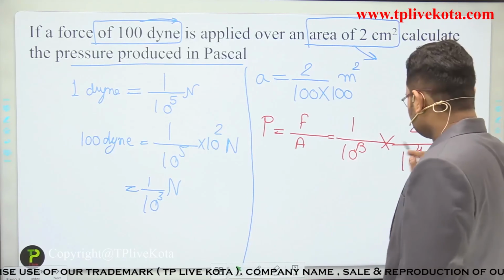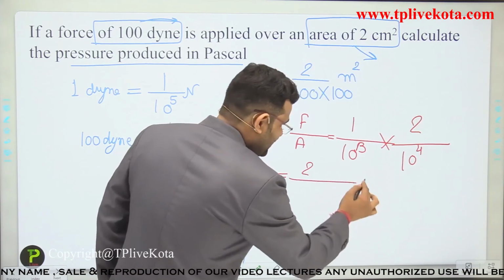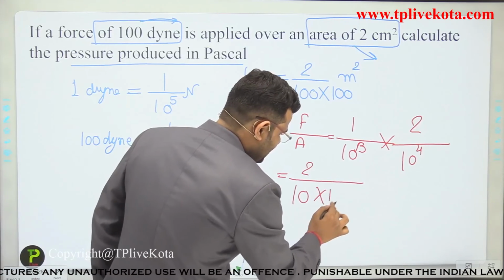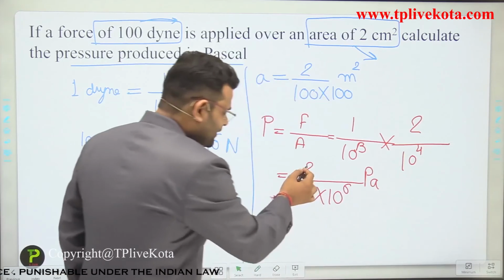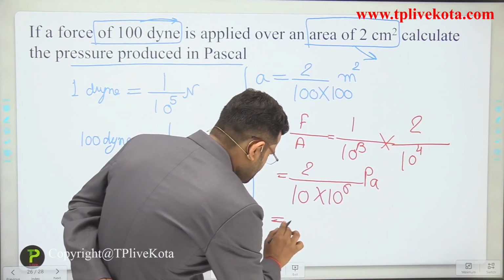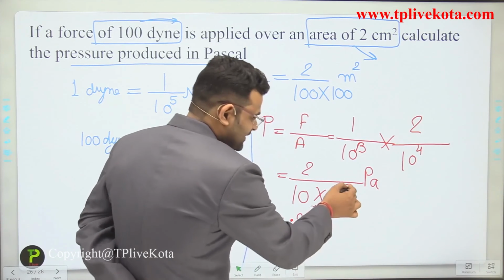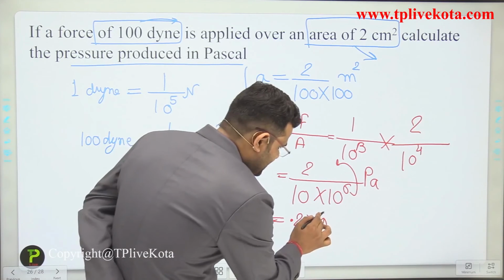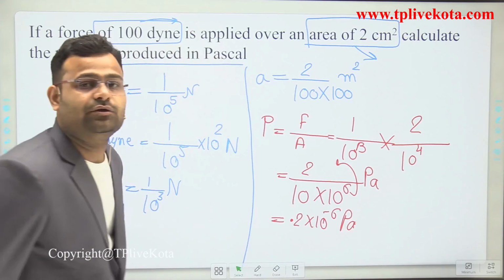So we can write 10 to the power 4 over 2 times 10 to the power 3, giving 10 divided by 2 times 10 to the power 6 Pascal. Dividing, it becomes 0.2 into 10 to the power minus 6 Pascal. That is the answer of that numerical.